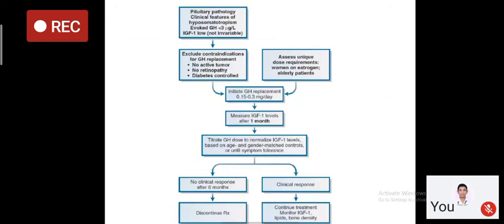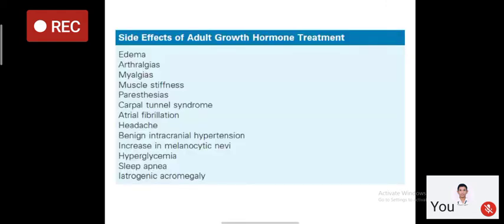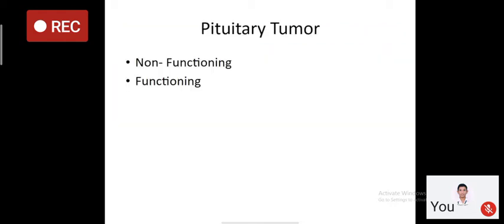But as I've told you, in adult growth hormone deficiency, we give a fixed dose of around 0.15 to 0.3 milligram per day, and we measure IGF-1 at 1 month. We tend to keep IGF-1 in the low normal range. If IGF-1 levels are coming in the higher range, then we have to reduce the dose of GH. There are various side effects of growth hormone therapy in adult age, which are summarized in this slide. And as you see, right from edema, arthralgia, myalgia, carpal tunnel syndrome, AF, benign intracranial hypertension. So one must know about these side effects when you are prescribing growth hormone therapy.